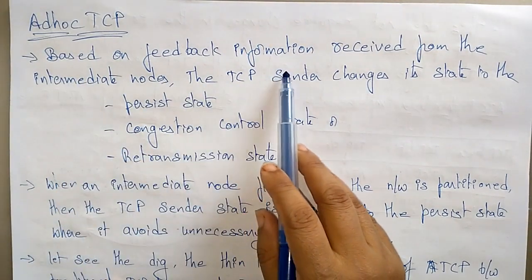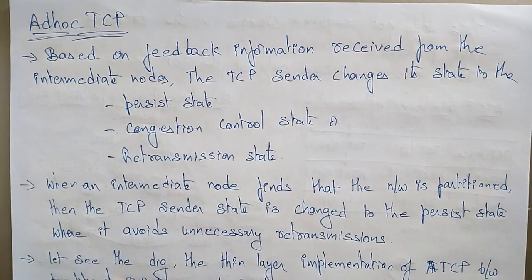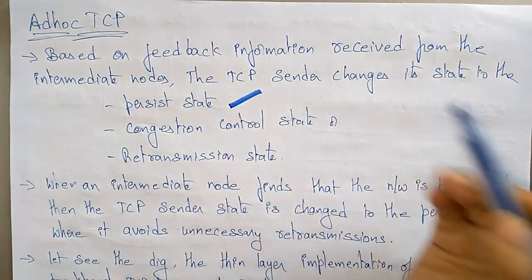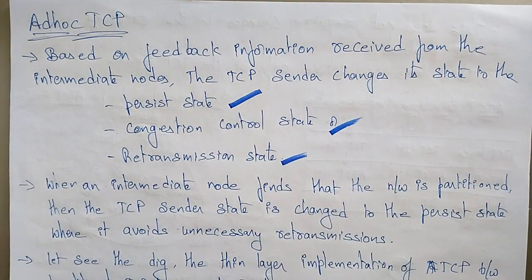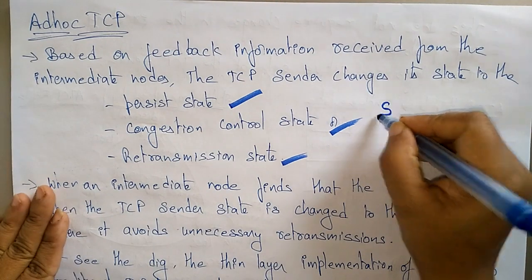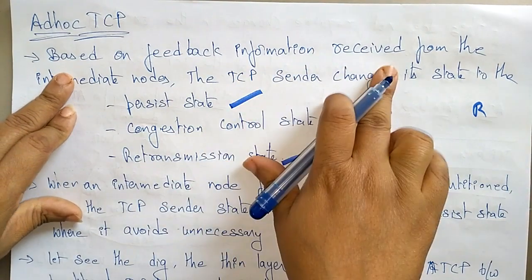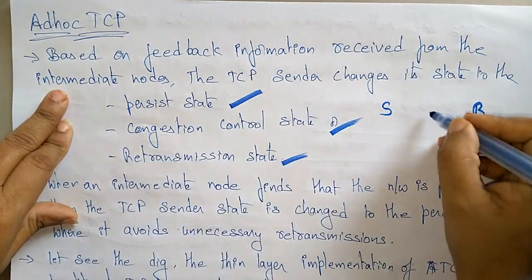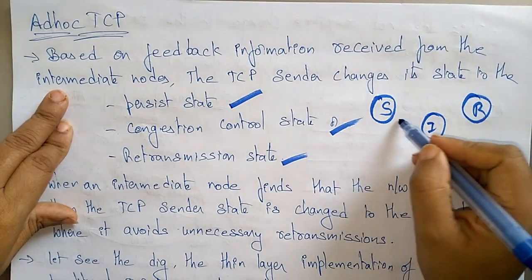Based on the feedback information received from the intermediate nodes, the TCP sender changes its states to persist state, congestion control state and the retransmission state. So what they are saying here, the sender was there and the receiver was there. Based on the feedback information received from the intermediate nodes, a communication will be established.